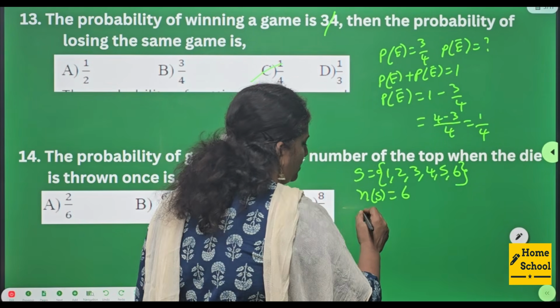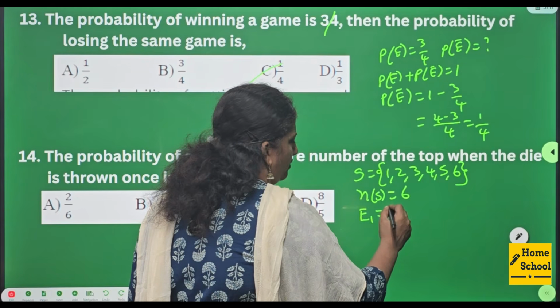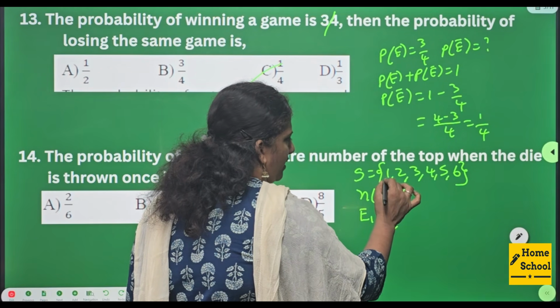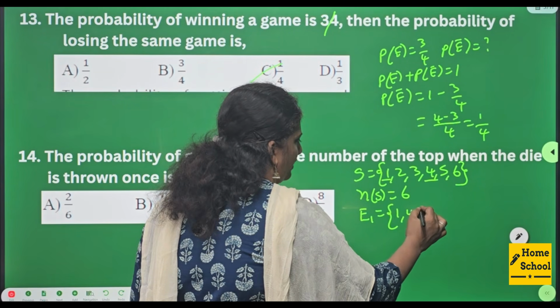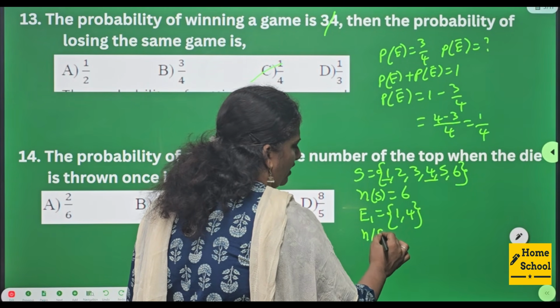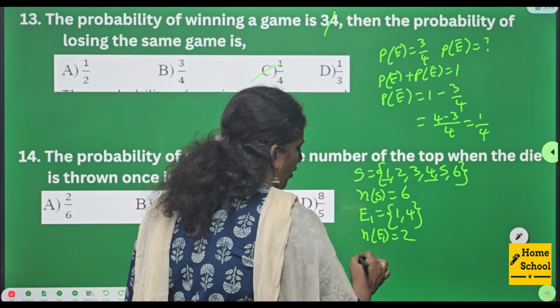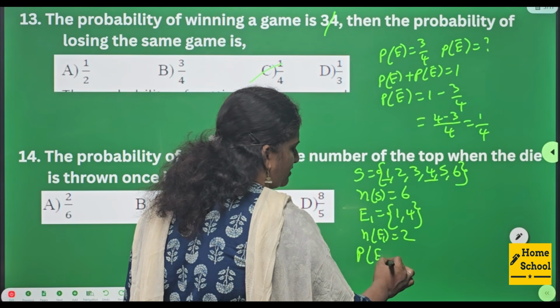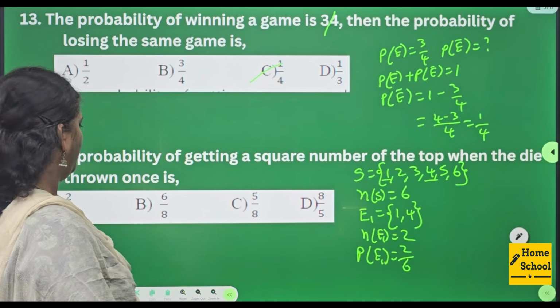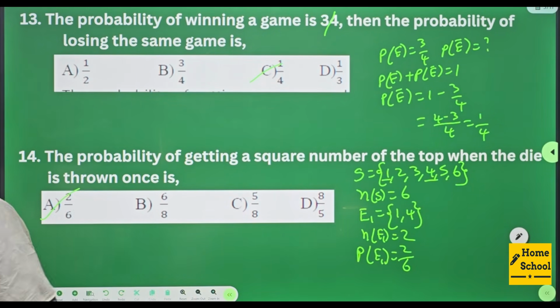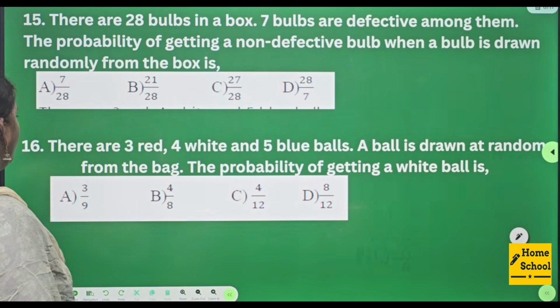Among these, how many perfect square numbers are there? 1 is a perfect square, 4 is a perfect square. That means n of E equals 2. Probability of getting this event is equal to 2 by 6 or 1 by 3. Where is your answer? Option A, 2 by 6.